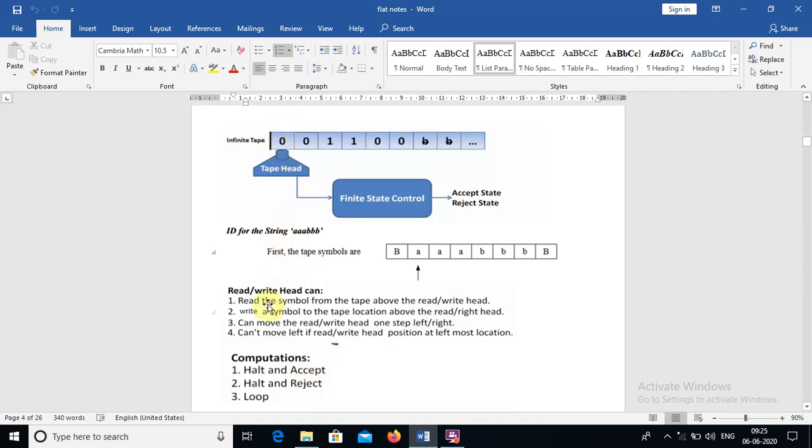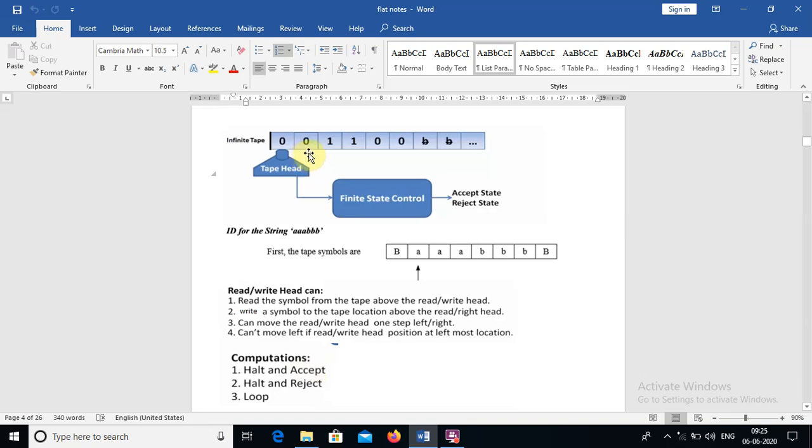Next, it can move the read write head one step left or one step right. Here we don't have any left movement, but you can go to the right. Whenever the head is present here, it can move to the left.